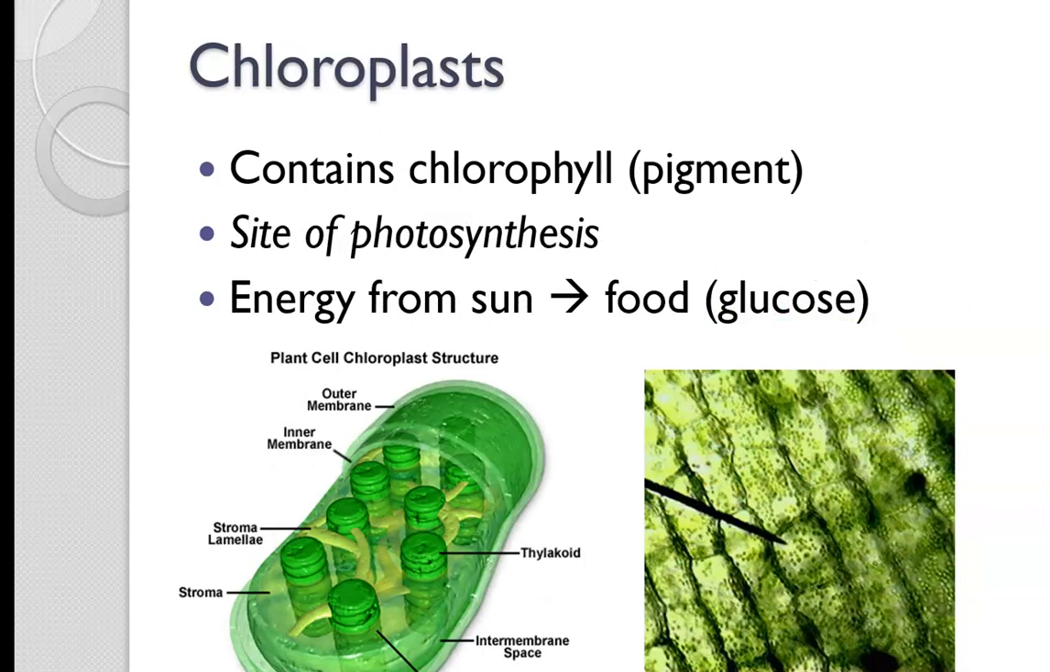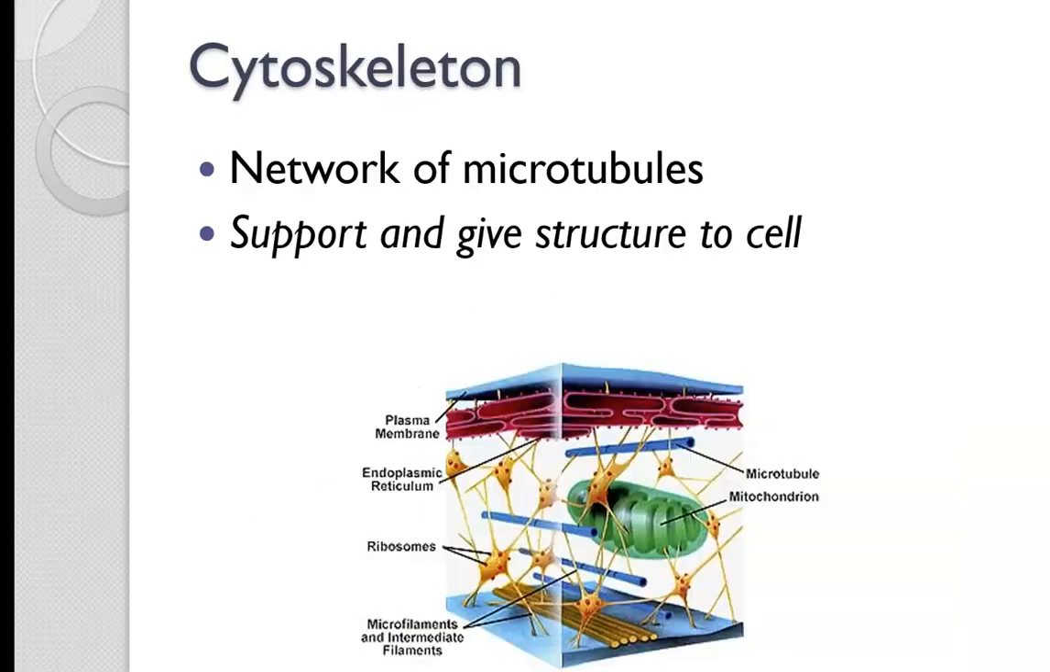Okay, chloroplasts. So chloroplasts are only found in plant cells, and chloroplasts contain a pigment called chlorophyll, and that pigment gives plants their green color. Chloroplast is the site of photosynthesis, and remember we learned about photosynthesis. We'll learn more details about photosynthesis later on, but photosynthesis is the process in which plants convert energy from the sun to make their food, which is glucose.